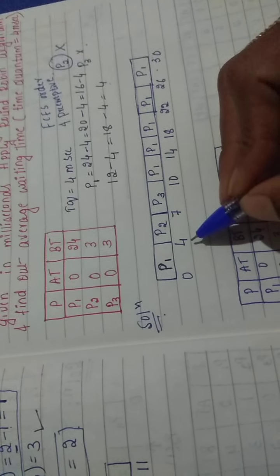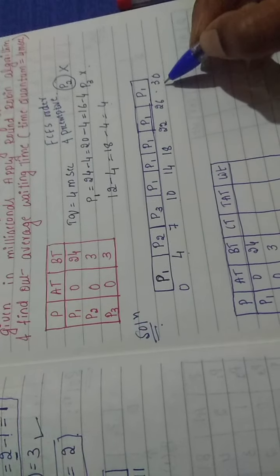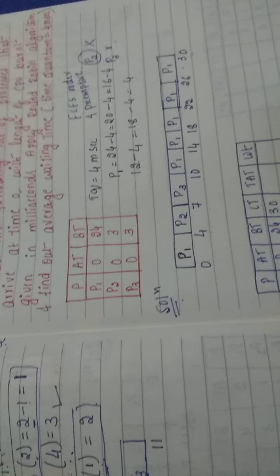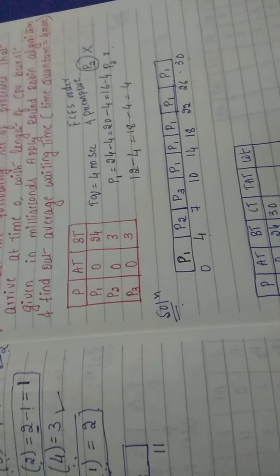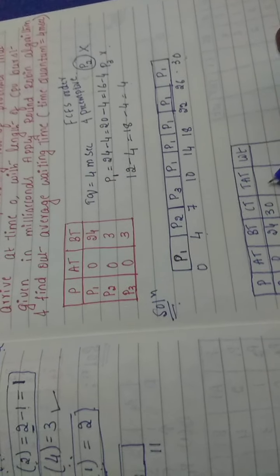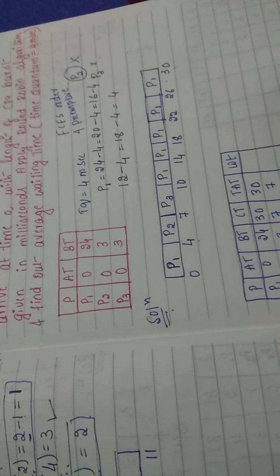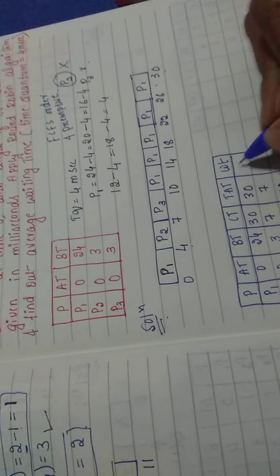So it has completed here also at 4. I told you in the initial videos only, you should take the last completion time. So that is 30, then 7, 10. Turnaround time is CT minus AT. Since arrival time is 0, you can write the same values as CT. And waiting time is turnaround time minus burst time; apply the formula.